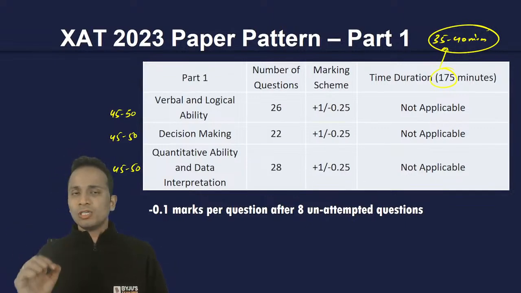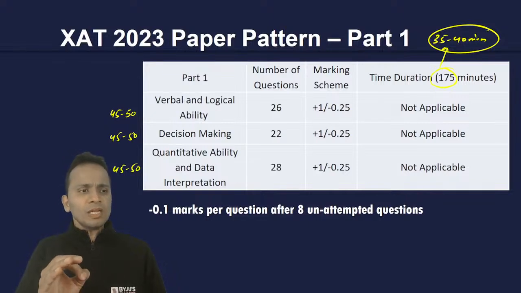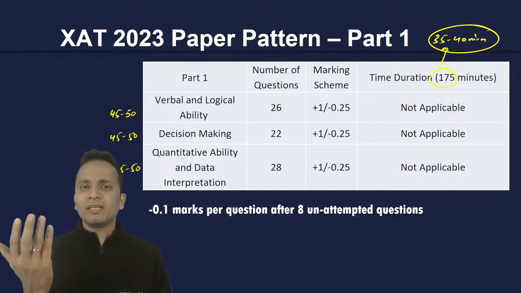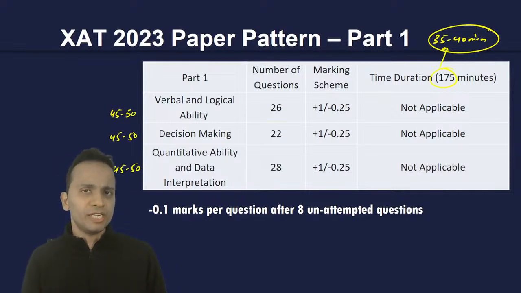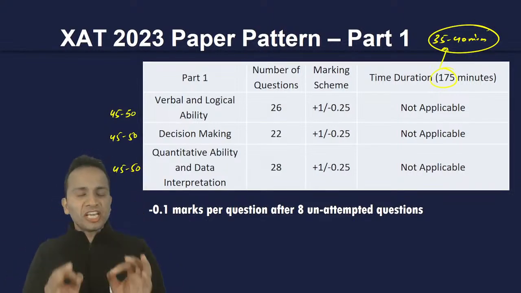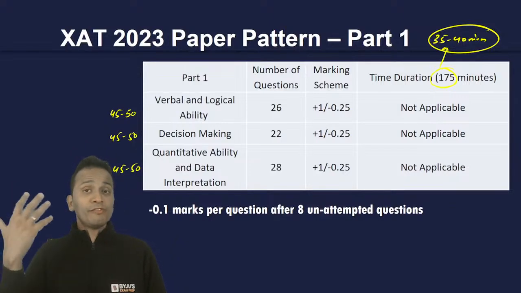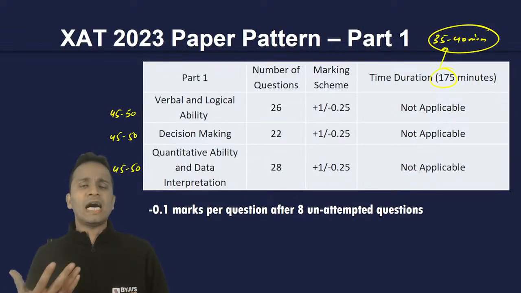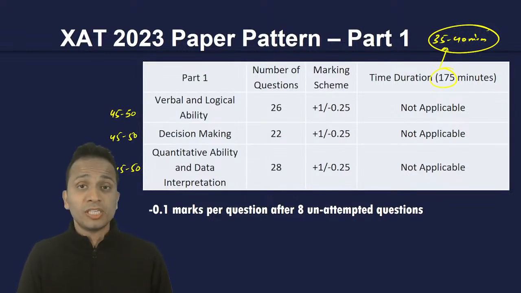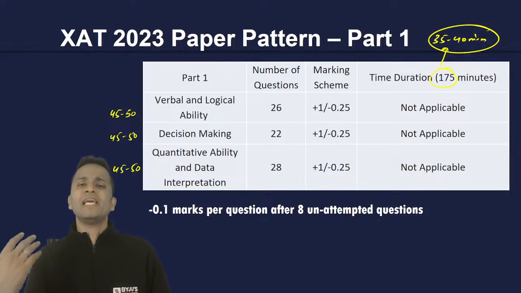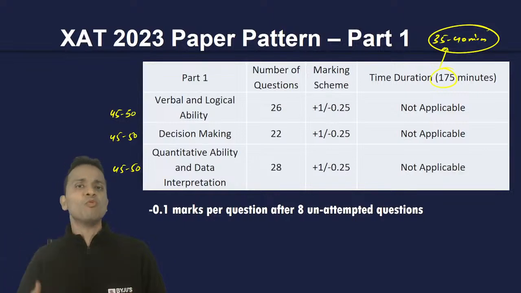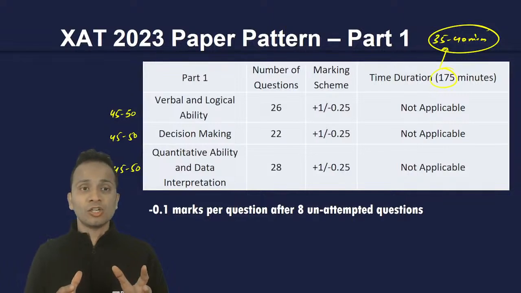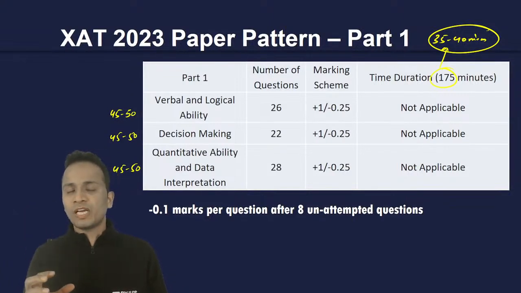All right. Now, the main agenda of spending 35 minutes or 40 minutes or 45 minutes in each and every section is to take care about the sectional cutoff. Okay, so if you have in mind that after attempting 10 questions, I'll be able to clear the sectional cutoff because I have a decent enough percentage accuracy, so yes, after attempting, let's say 11, 12 questions, you can come out of that section and move on to the next section. Okay, so the most important reason of giving this much amount of time here is taking care of sectional cutoff, right?